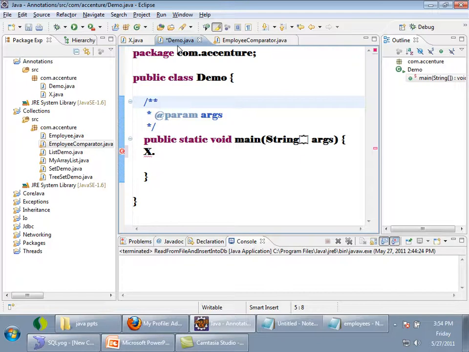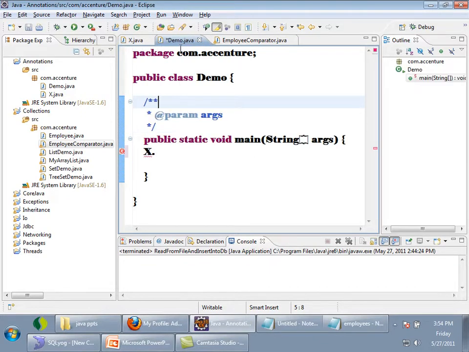Generally, to create an object of a class, we use new. Without using the new operator, I want to create an object. Is it possible? Yes, by using the reflection API. Now I am going to show you how to create an object of class X without using new X.